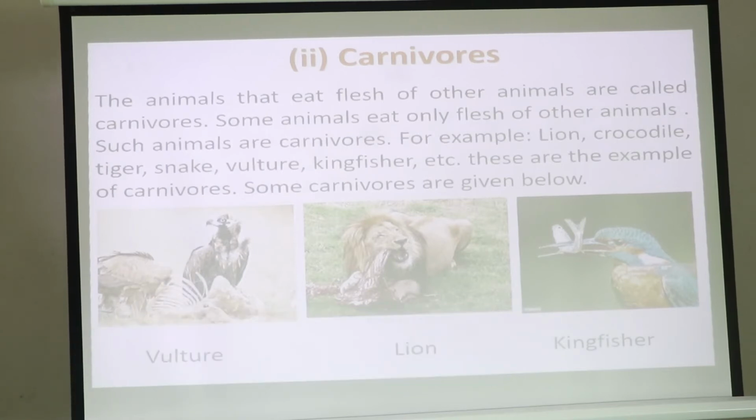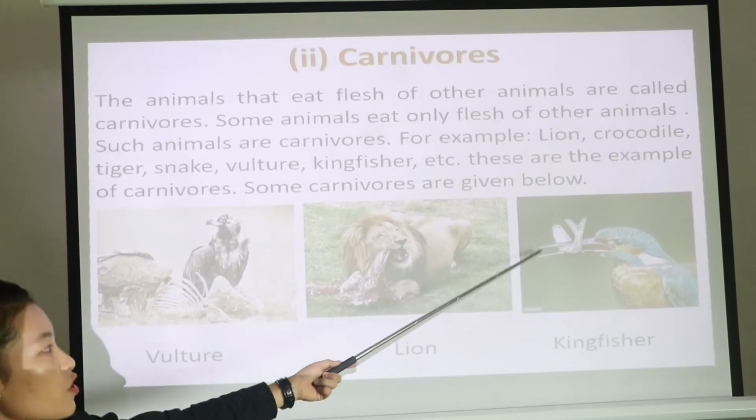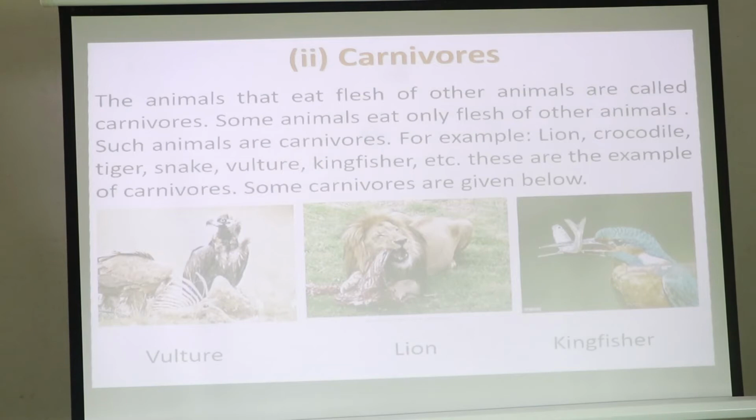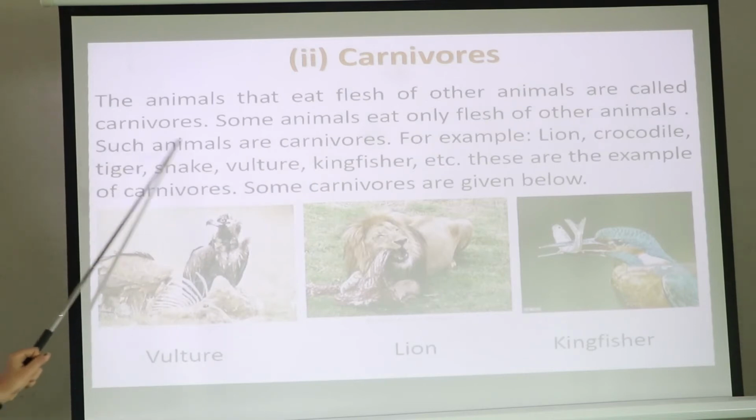These are carnivorous animals. Now you can also see in the picture, it is a vulture. It is eating the flesh of other animals. Here is a lion. It is also eating the flesh of other animals. And here is a kingfisher. It is also eating fish. So, do you understand what we mean by carnivorous? Those animals that eat the flesh or meat of other animals are known as carnivorous. They only eat the flesh of other animals. Such animals are carnivorous.